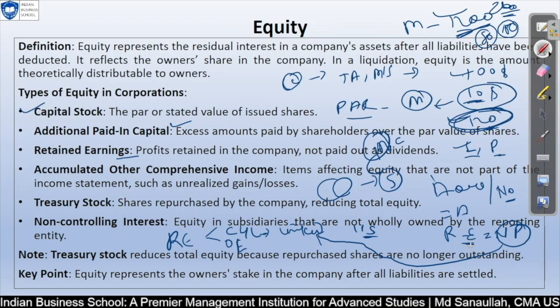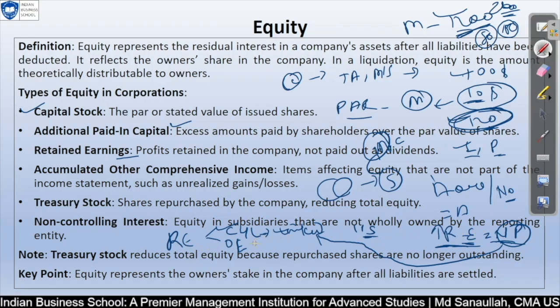If you pass an entry that increases expense, it will decrease. If you reduce expense, it will increase. If you increase your revenue, it will increase. So this will be directly linked with your balance sheet. Whatever entry you pass, whatever you do with your income statement, a similar thing will come into your current year earning. This is how the balance sheet is linked with your income statement.